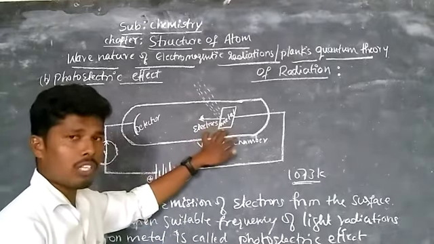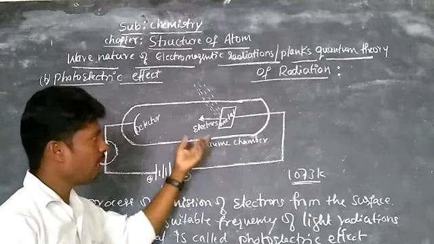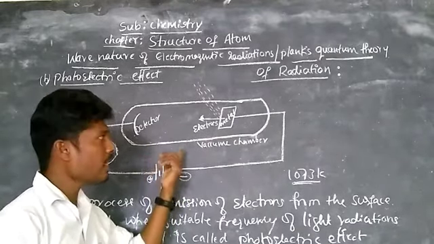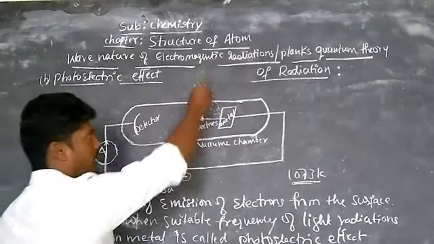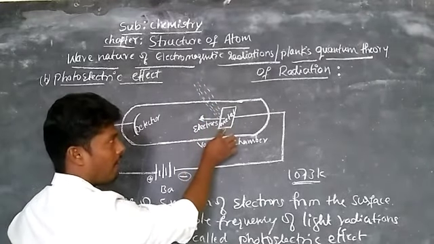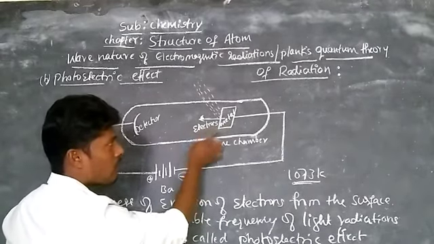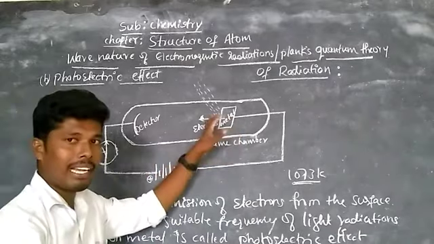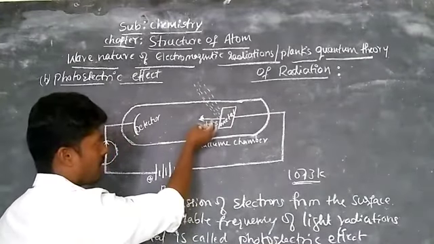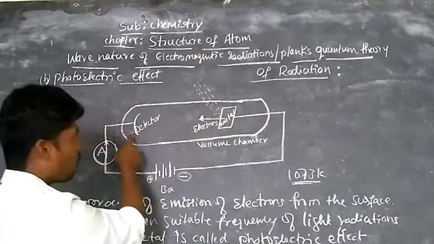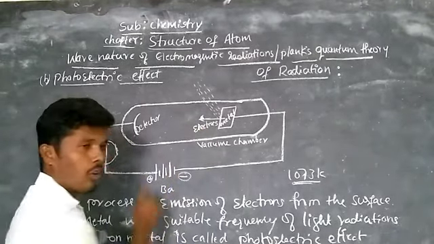That means any metal or substance has its own energy, or minimum energy, below which the photoelectric effect cannot take place. That energy is called threshold energy. So when we supply the minimum amount of energy required to the metal, the metal starts to eject electrons from its surface. The electrons on the surface, which get the energy first, are the ones that get ejected. The ejected electrons are detected by the detector, and it also measures the kinetic energy of the electrons.